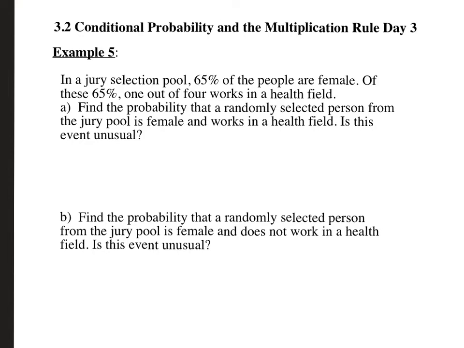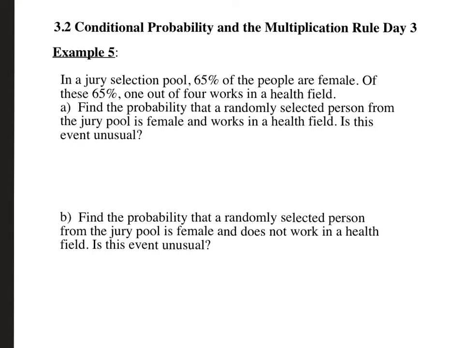In a jury, and I'm going out of the order of your PDF notes. I'm doing the jury selection one first, and then I'm going to go back and do the college one. So in a jury selection pool, 65% of the people are female. Of those 65% that are female, 1 out of 4 works in a health field. Find the probability that a randomly selected person from the jury pool